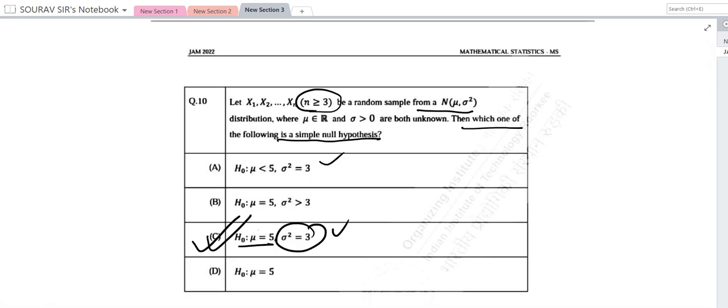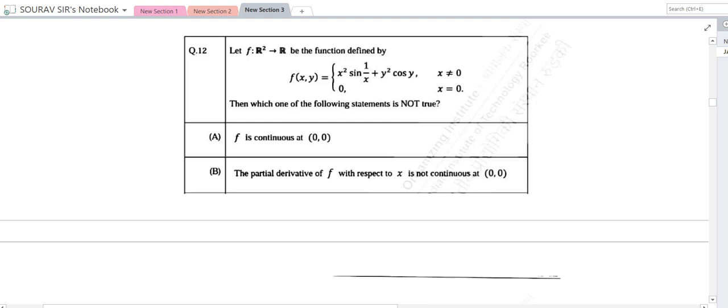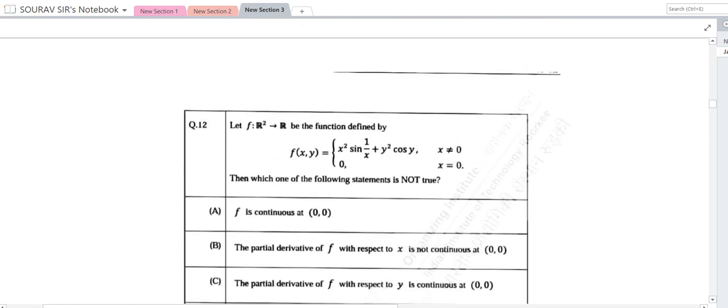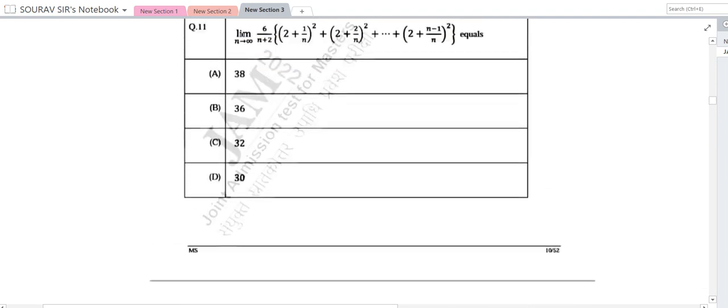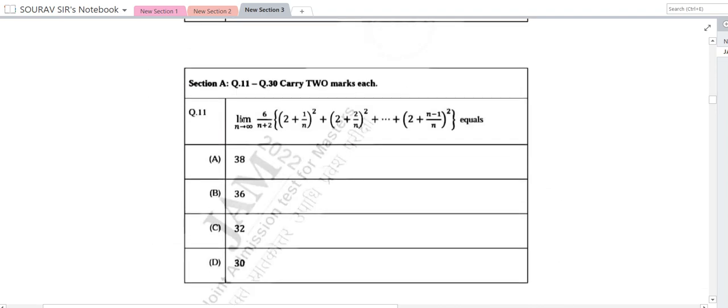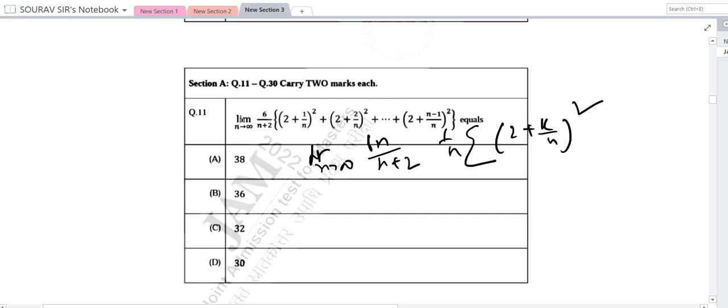Now let's go to question number 11. By n plus 2, so this is a direct value, limit n tends to infinity. 6n by n plus 2, we can take n common, 1 by n summation of (2 plus k by n) whole square, where k equals 1 to n minus 1.